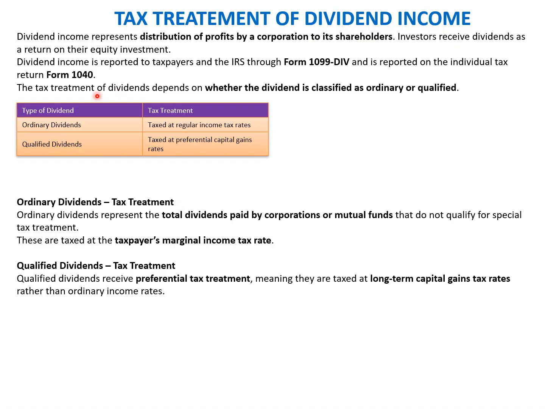Okay, now let's talk about the tax treatment of dividend income. I think we have already discussed this. The ordinary dividend is normally taxed at the normal rate, which means that the dividend income is included in the gross income of the individual, and then it is subjected to the tax bracket. But the qualified dividend gets special tax treatment, wherein the rates applicable to long-term capital gain tax are used to tax the qualified dividend. So this is a special treatment for a qualified dividend. We'll move to the next slide.